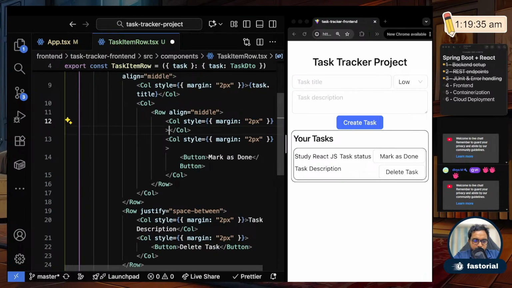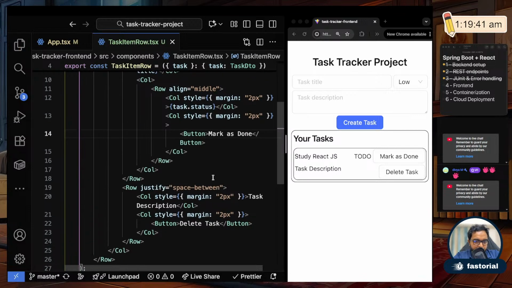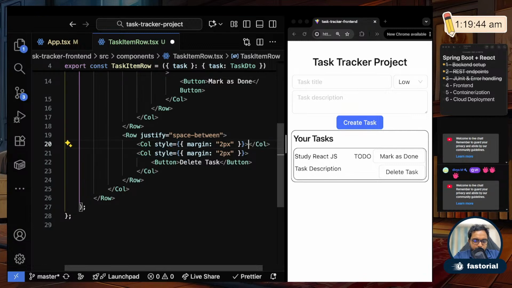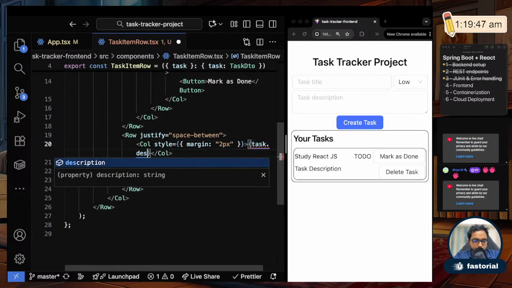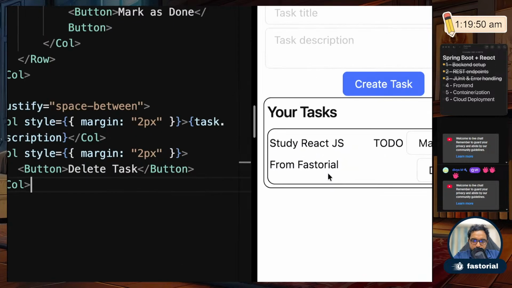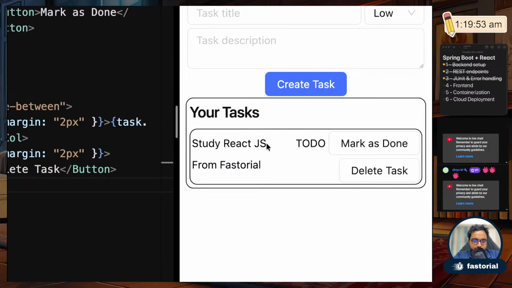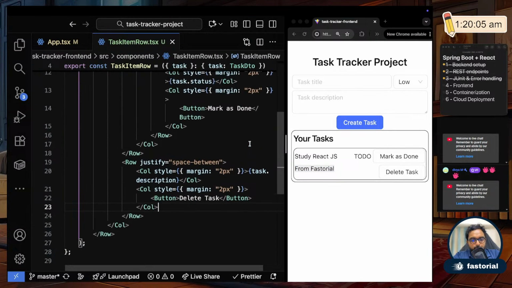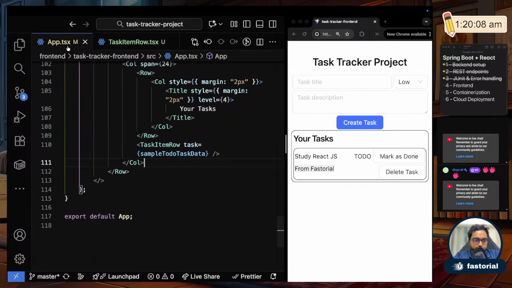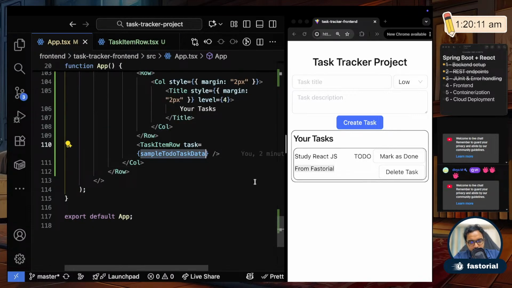Okay, so task.status is going to be task.status. Okay, and mark as done. I'll leave it like that. We'll come back to it. Task description is going to be task.description. Okay, so we got most of the items right. So it says study React.js as the title. Progress is going to be to do. Progress status is going to be to do, and this is the description part. Okay, all of that is done. So we kind of prop drill down, but if you see, now we are using the sample to do task data. Okay, so what we'll do next is let's fetch the data from the backend.